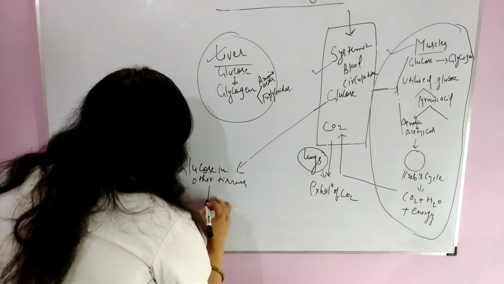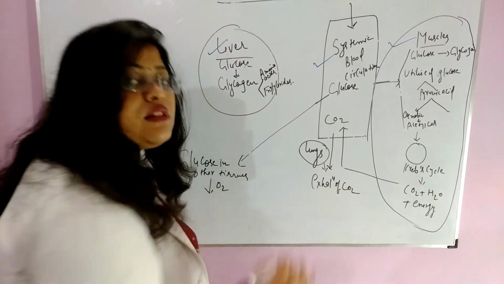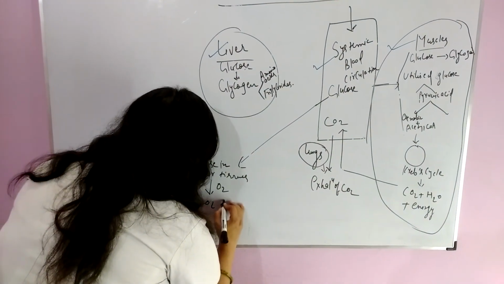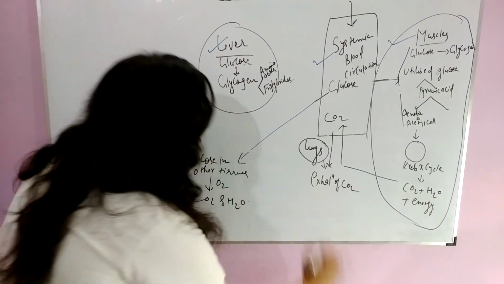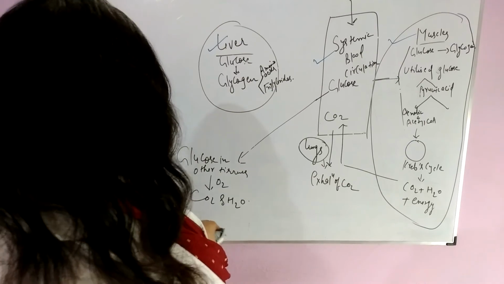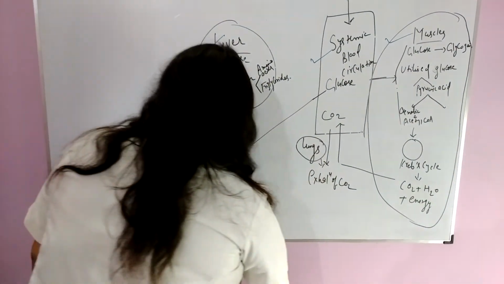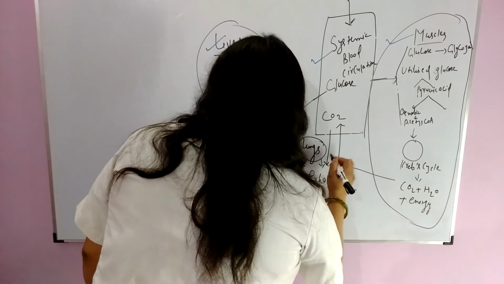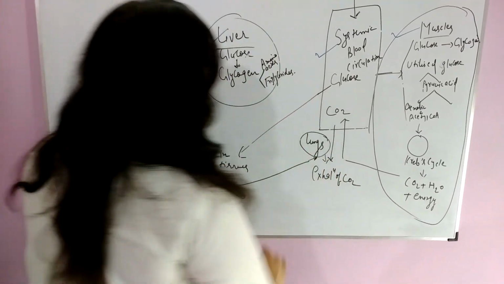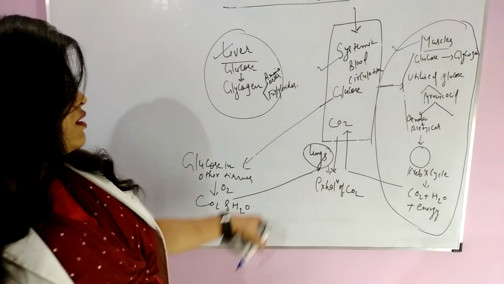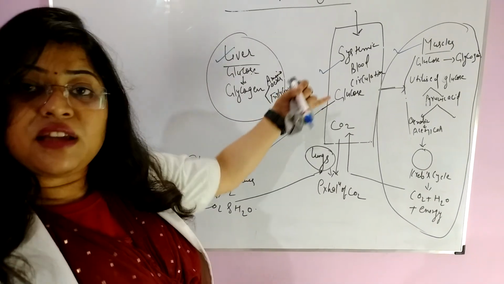So now this glucose, in the presence of oxygen, is oxidized and forms CO2 and H2O, and this CO2 is again exhaled by lungs through respiration.